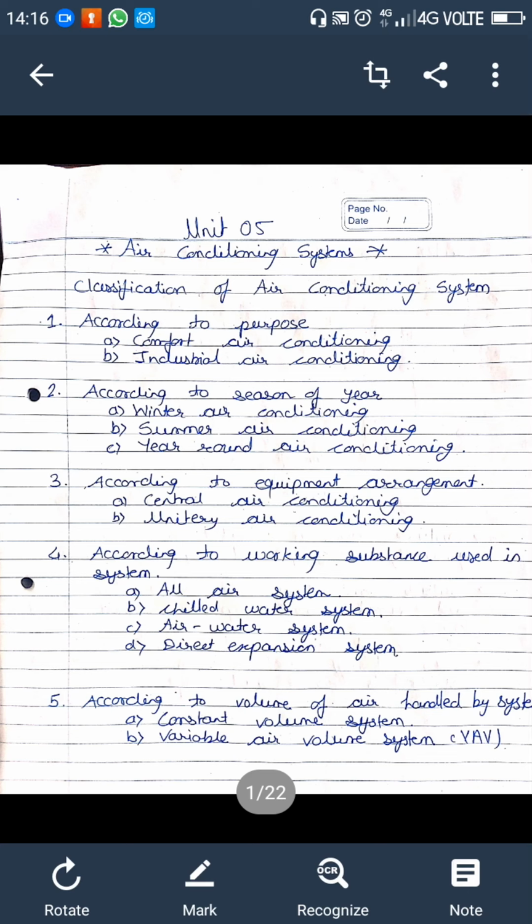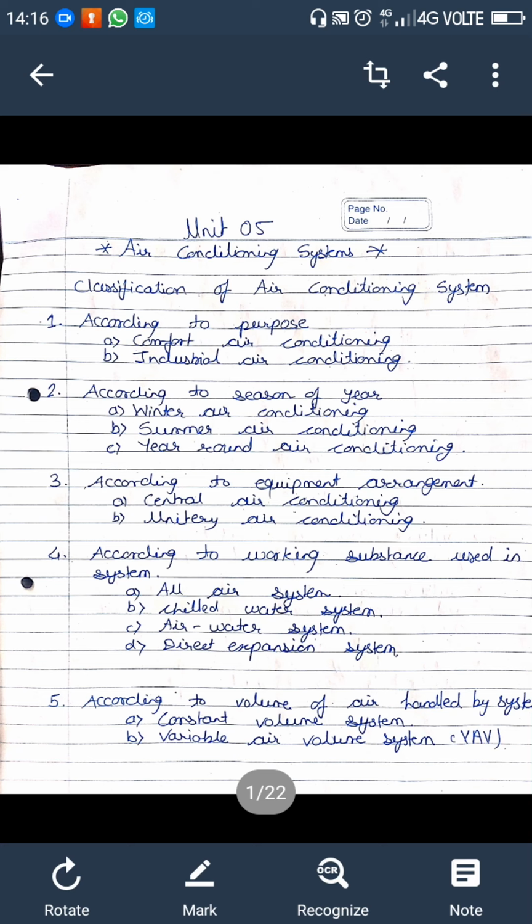Anytime if you work on the refrigeration system, or you go to work in a company which is working on this refrigeration, anytime they will ask you questions related to this chapter. So unit number 4 is the basic unit of this chapter. The processes which we studied in chapter number 4 are directly implemented in chapter number 5. So before preparation of chapter number 5, you just go through the theory of chapter number 4, and after this you can start learning this chapter.